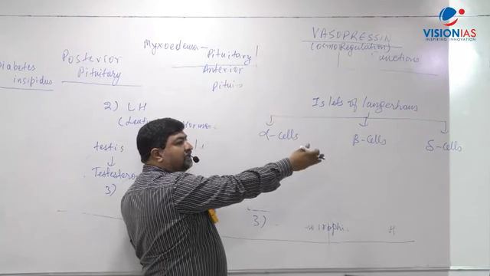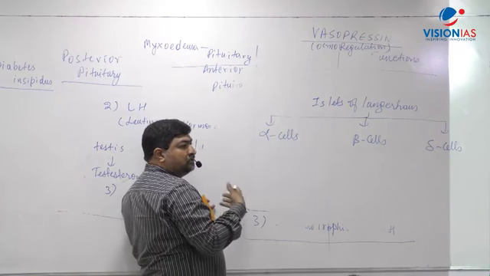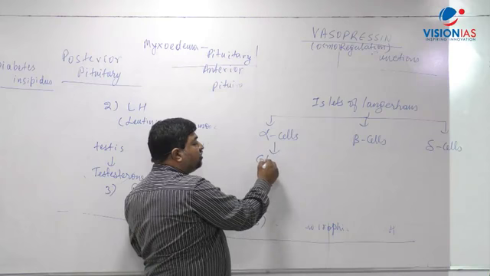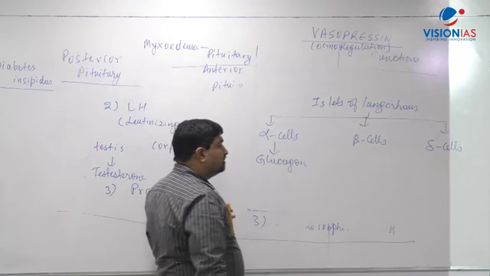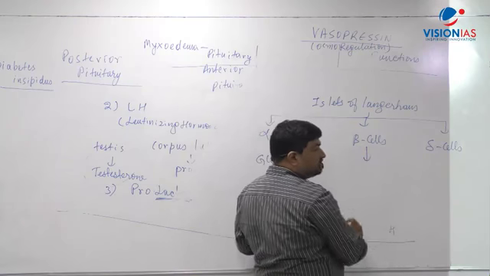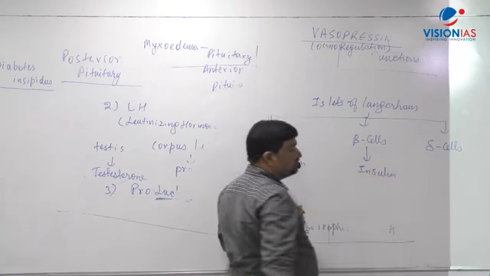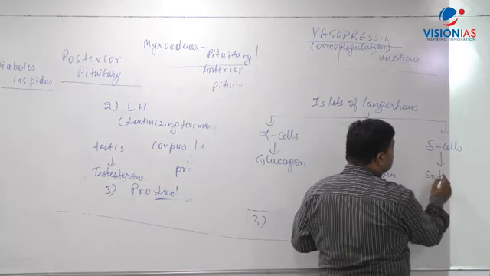It is named Langerhans because of the person who first discovered it in the human pancreas. Now alpha cells of Langerhans release a hormone called glucagon. Beta cells of Langerhans release what is called insulin. And delta cells of Langerhans release a hormone called somatostatin.